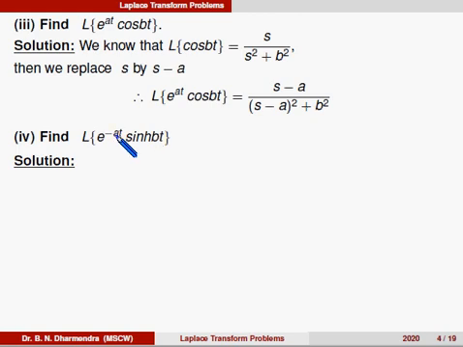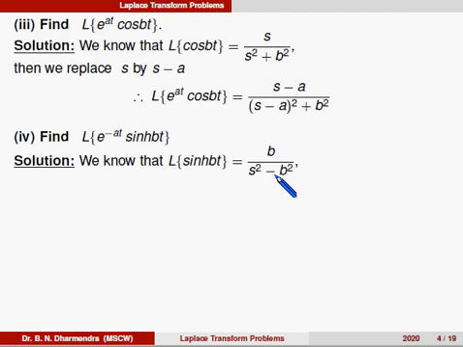So, we can easily find out what f of t is here: sine hyperbolic bt. First find the Laplace of sine hyperbolic bt. We know the formula: Laplace of sine hyperbolic bt is b divided by s square minus b square. What do we have to replace?